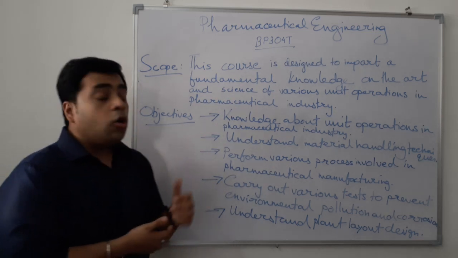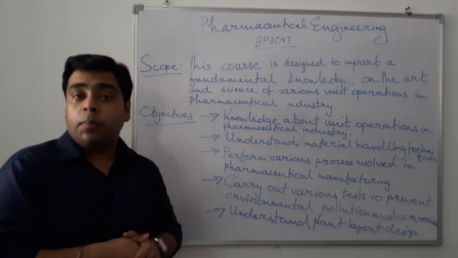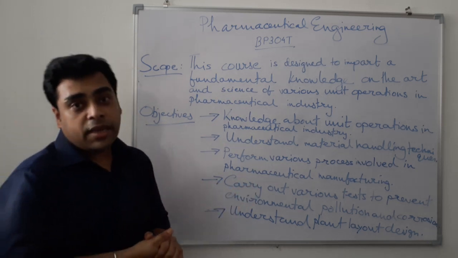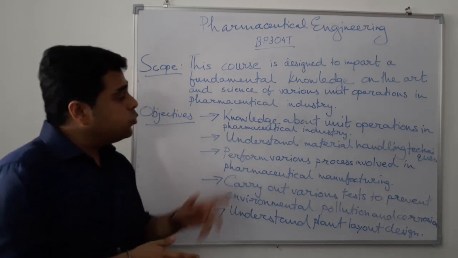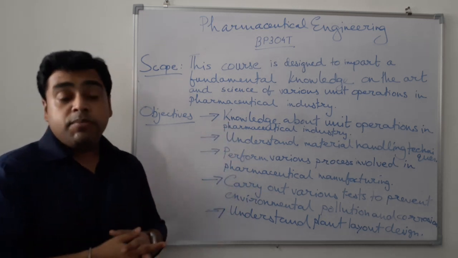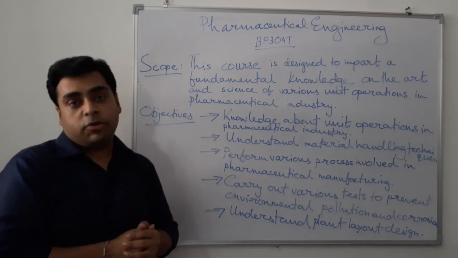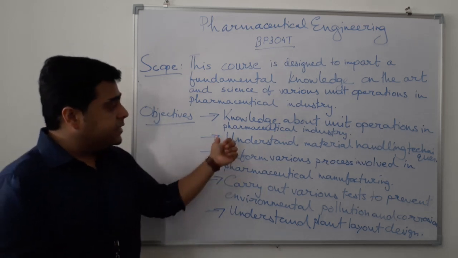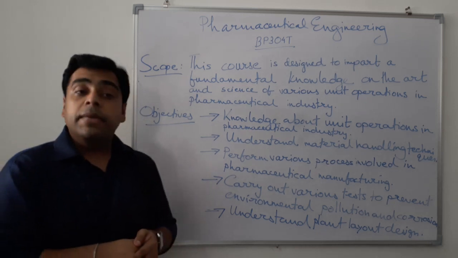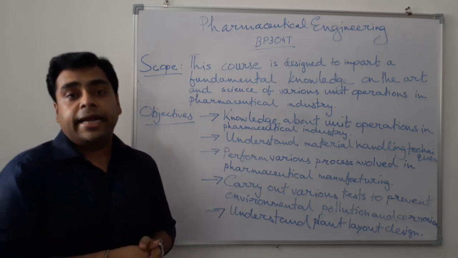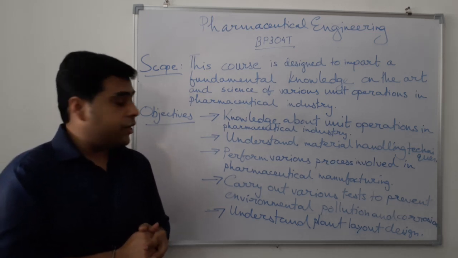So all these are the heart of the subject of pharmaceutical engineering. Let us see what are the objectives which can be fulfilled on the successful completion of the topics involved in the pharmaceutical engineering subject. On successful completion of the subject, the student should have a knowledge about the different unit operations which are used in a pharmaceutical industry. Next, the student must be able to understand the different material handling techniques, which is one of the most important parts of pharmaceutical manufacturing.